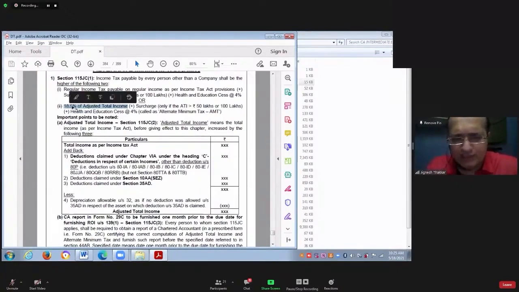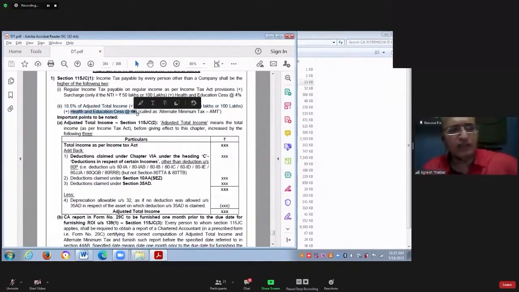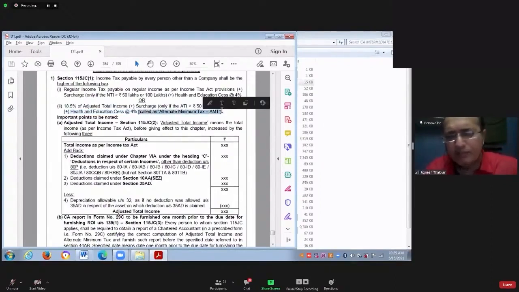Whatever this basic tax is arrived at, to that you add surcharge if surcharge is applicable. To that you add health and education cess at the rate of 4%. Then whatever amount is arrived at is called the alternate minimum tax.